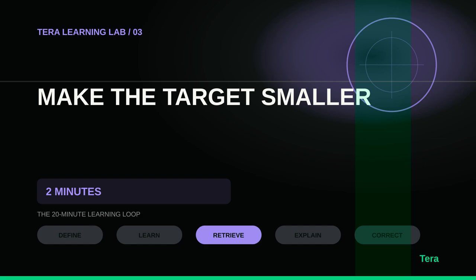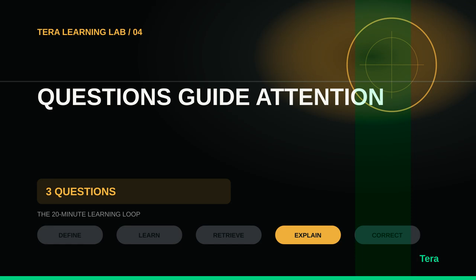A narrow target reduces wandering. It also gives you a test for the end. Can you perform the action without support? Write your target and circle the action word. That one word controls the rest of your loop. If your target still feels large, before searching for answers, cut it in half one more time.